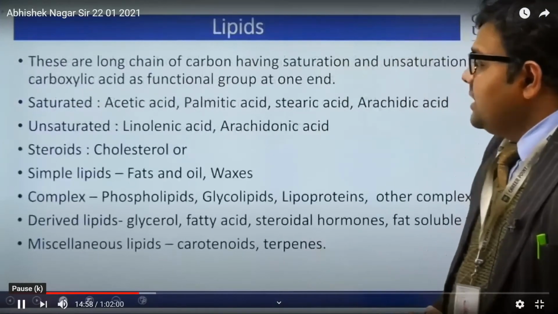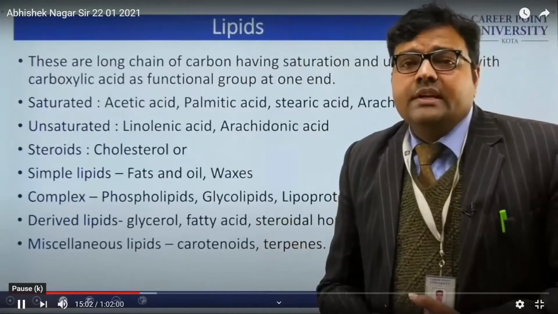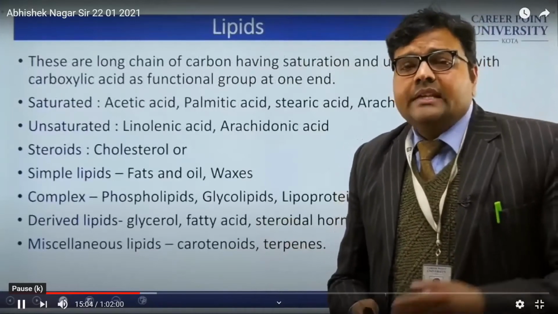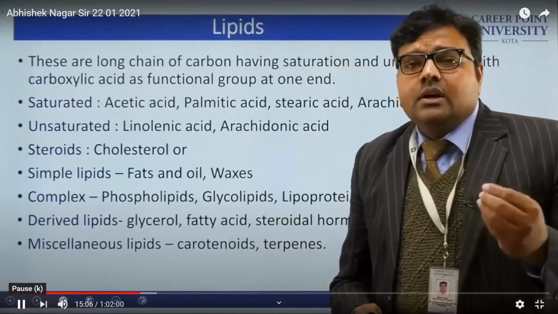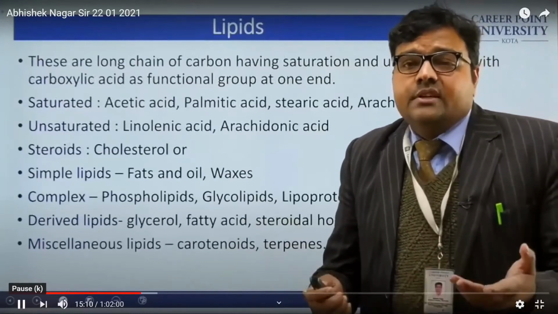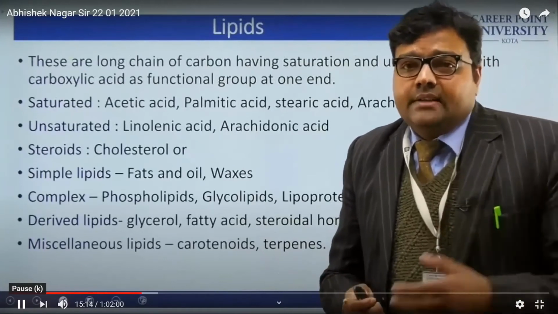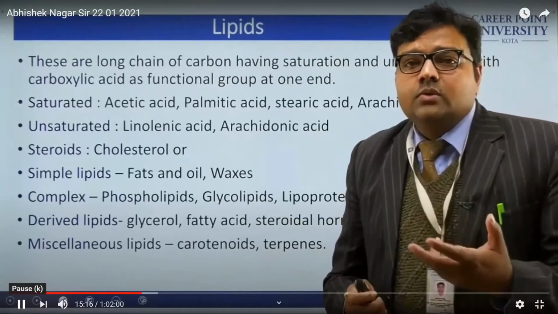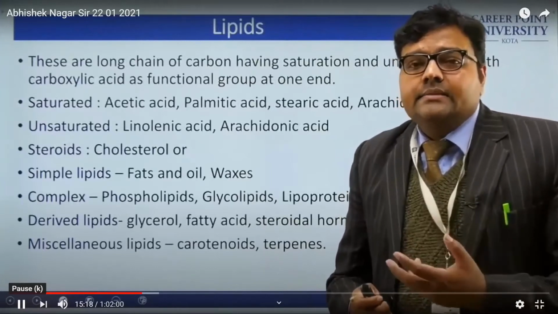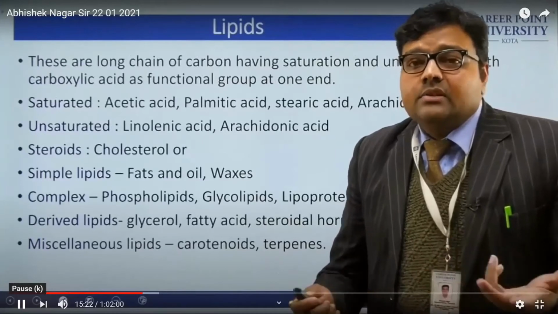Next one. Now we have to define lipids. What are the lipids? How can we define the lipid? As in the case of a free fatty acid, it may be saturated or unsaturated, and from the term fatty acid, we conclude that it contains an acidic group, which in organic chemistry is the carboxylic group.